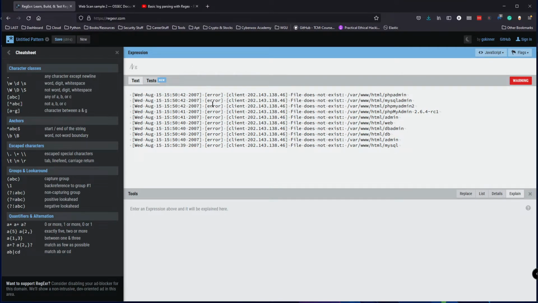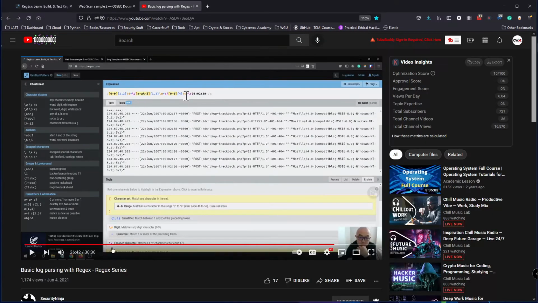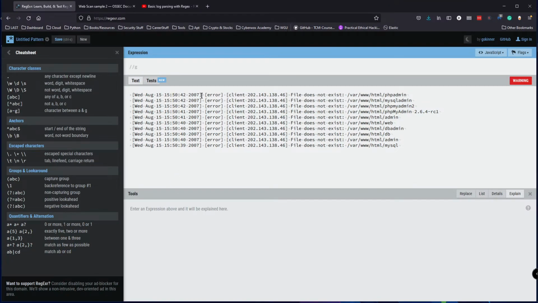I'm kind of following the guideline that Security Ninja used during his video. You pick out what you want to filter for. For example, I want to filter for this date, right? He would just put it in there, but I'll try to follow what the correct character is and filter for it. So let's get into it. No more talking. Let's get into it. All right, okay, I'll talk. All right, so let's get into it.